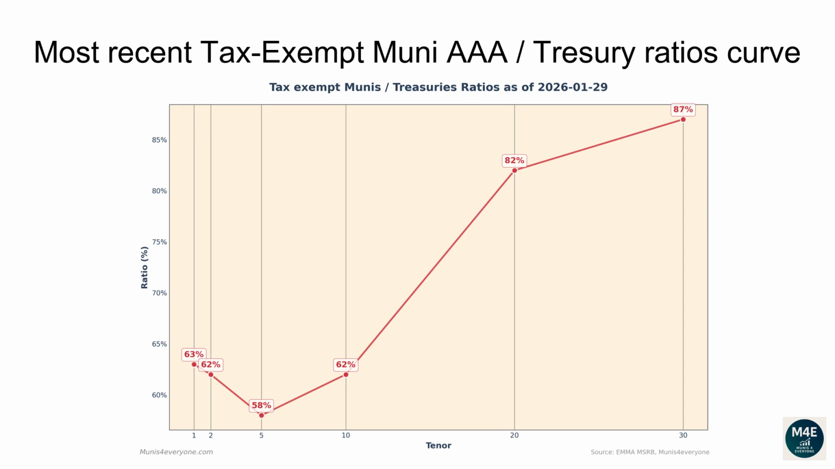The current one-year ratio is 63%. The 2 years ratio is 62%. The 5 years ratio is 58%. The 10 years ratio is 62%. The 20 years ratio is 82%. The 30 years ratio is 87%.